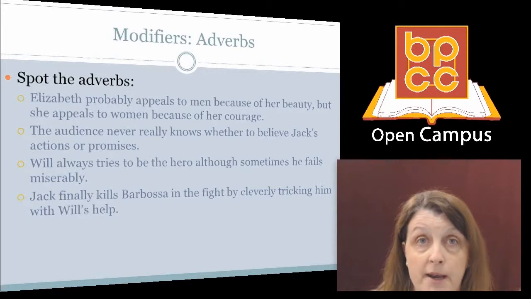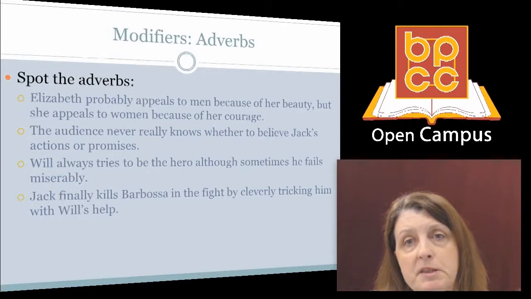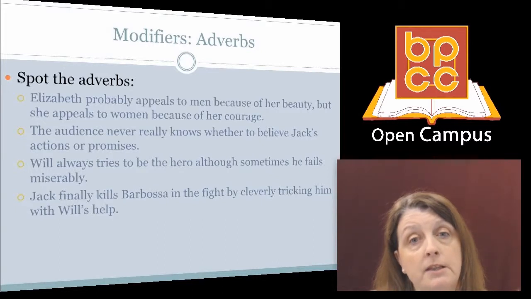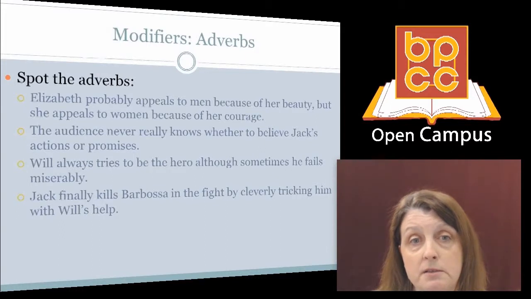Let's try spotting the adverb. Elizabeth probably appeals to men because of her beauty, but she appeals to women because of her courage. The adverb in that sentence is probably. The audience never really knows whether to believe Jack's actions or promises. In this sentence, there are 2 adverbs, never and really.